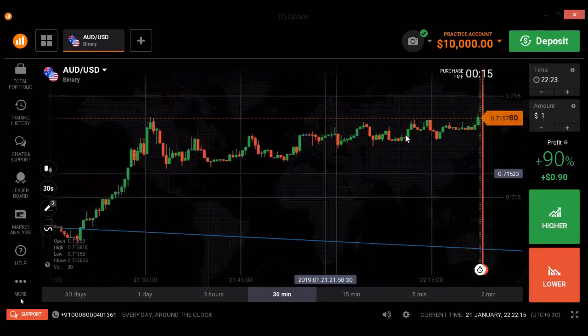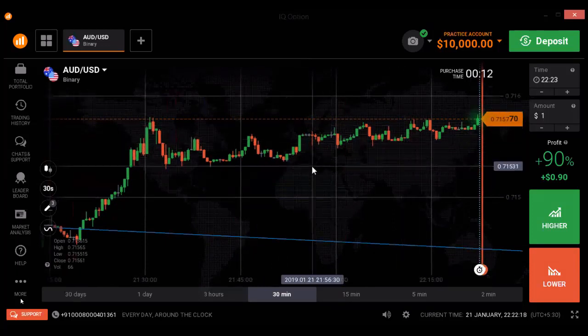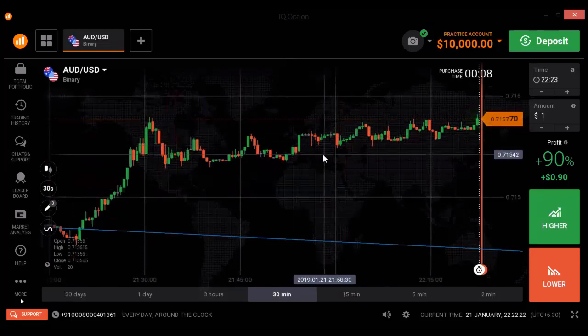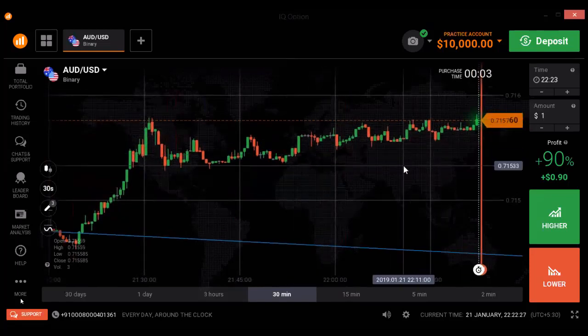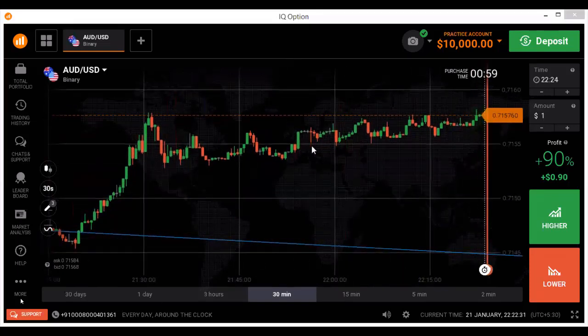Okay, you can also trade on this IQ option. It is very good. I have traded so many times on IQ option in Forex. It's very good.